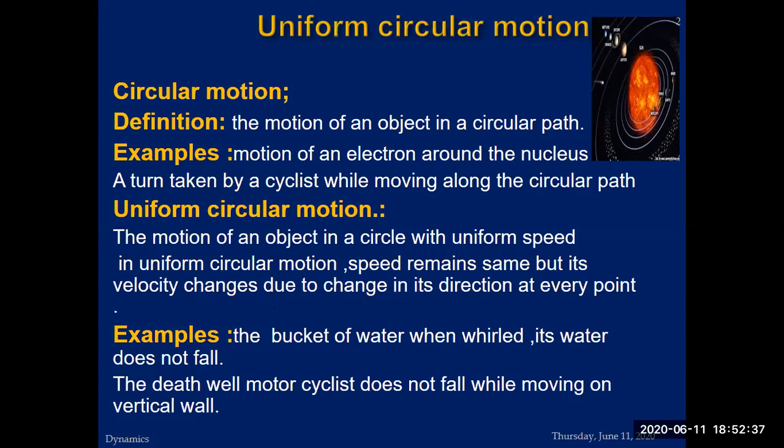In circular motion, that type of acceleration is called centripetal acceleration. Now, what are the examples? A bucket of water when filled, its water does not fall. This is an example, and there is also a scientific reason why the water does not fall. The death well motorcyclist does not fall while moving on a vertical wall.